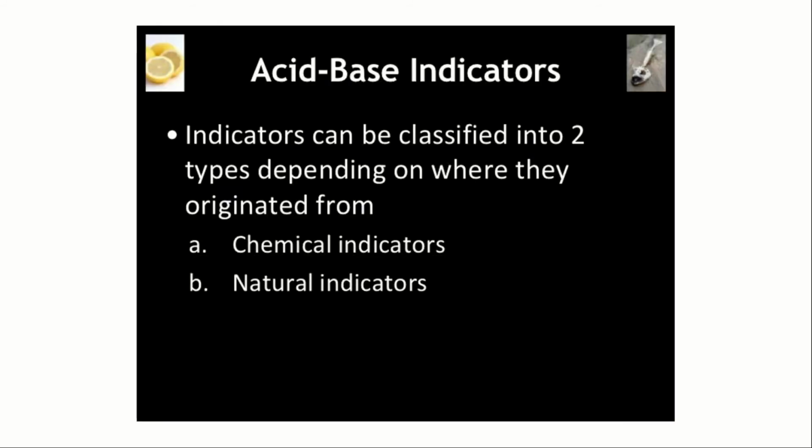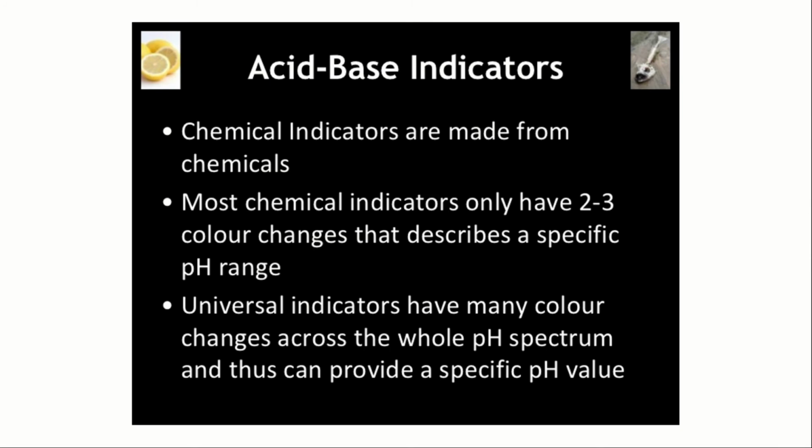Indicators can be classified into 2 types depending on where they originate. One, chemical indicators. Just like the universal indicator, numerous chemicals are used to make it an indicator. Whereas natural indicators, as in the case of hydrangea, methyl orange and different other flowers and leaves, make this indication possible. I will tell you some examples of natural indicators. Without using chemicals, just by naturally occurring flowers, fruits and leaves, we can do an acid-base indicating test. So there are 2 types of indicators, chemical indicators and natural indicators.